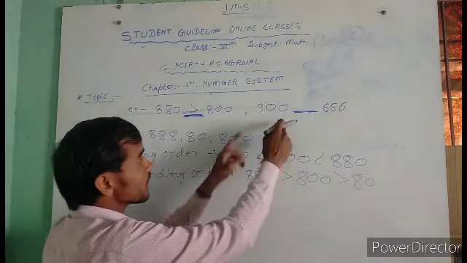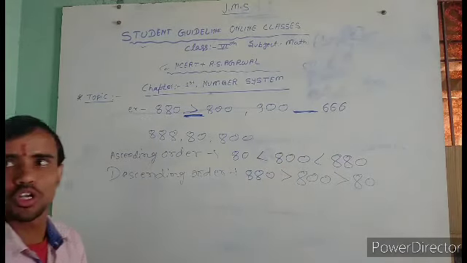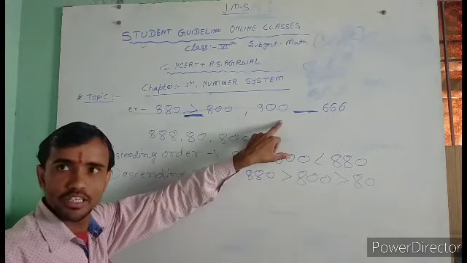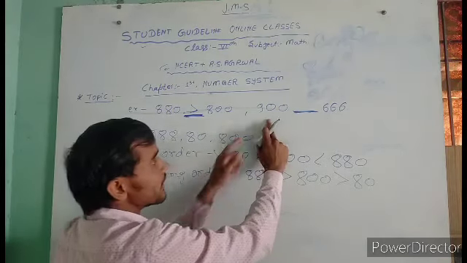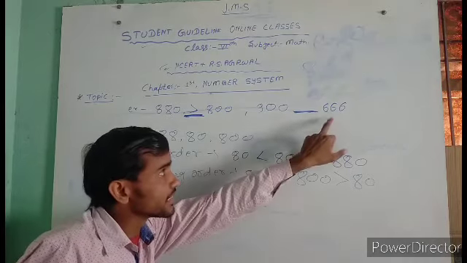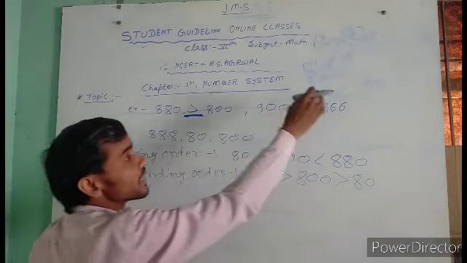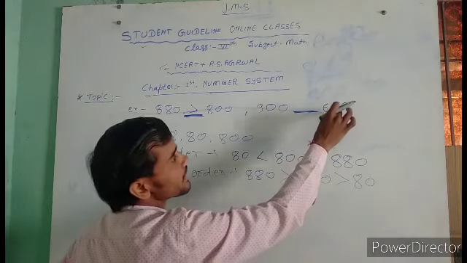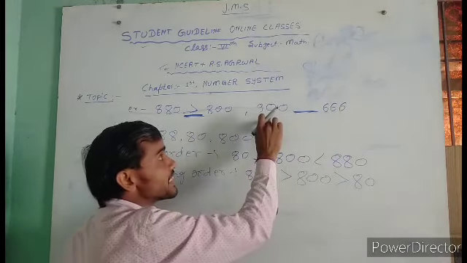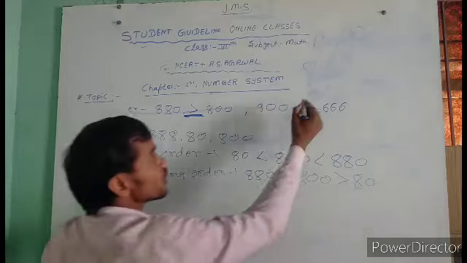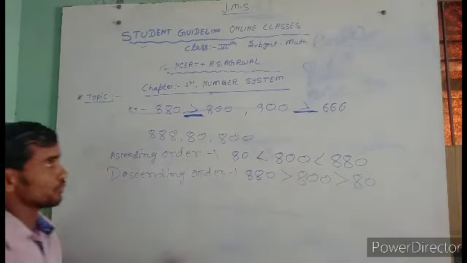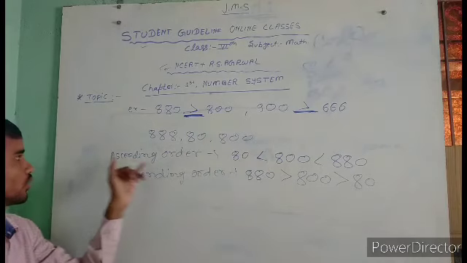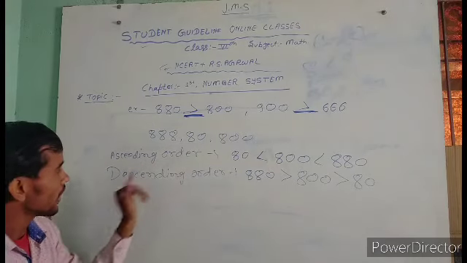Another point, which is smaller: 666 and 900. 900 is more than 666. Another way of saying it, 666 is less than 900. Put these types of statements here. Now one example on the board for ascending order and descending order.